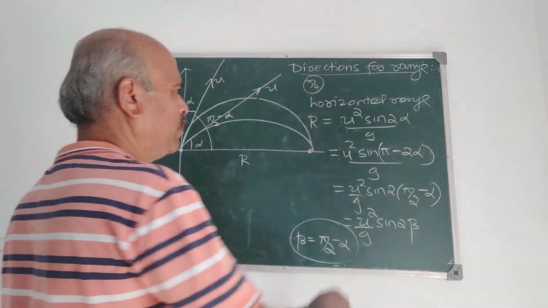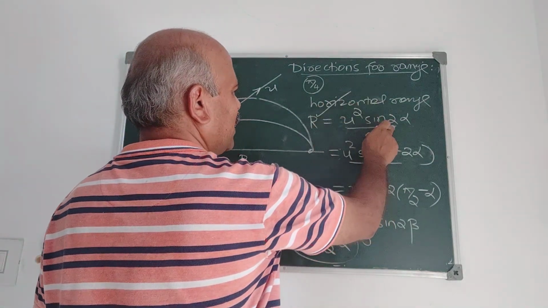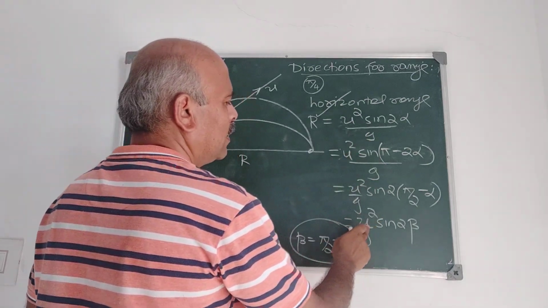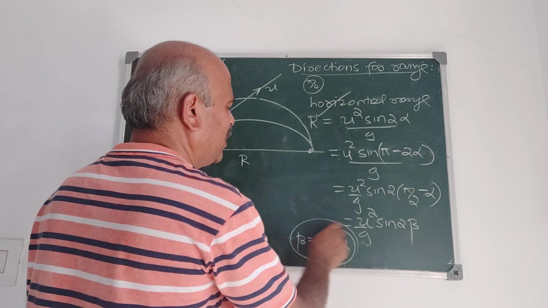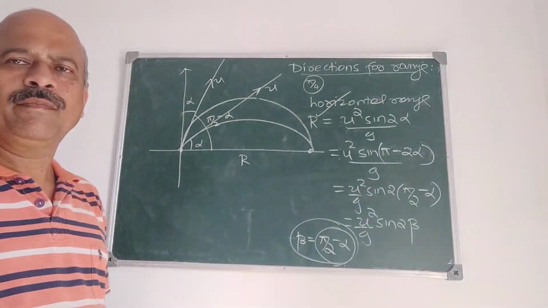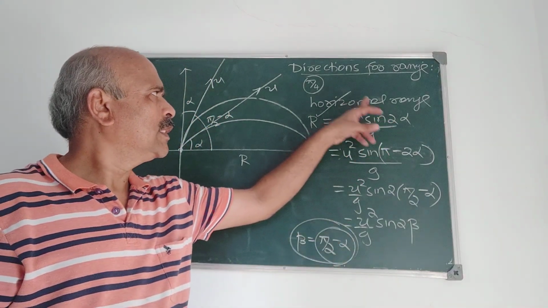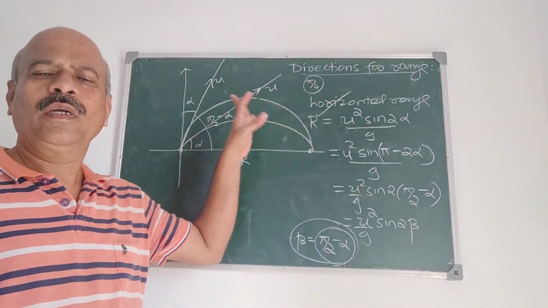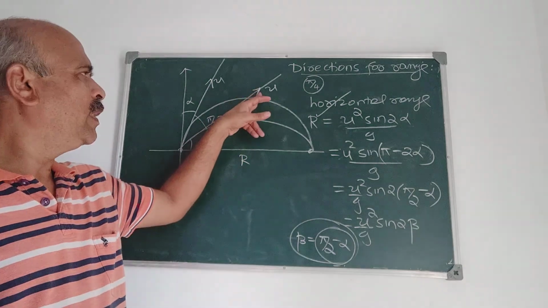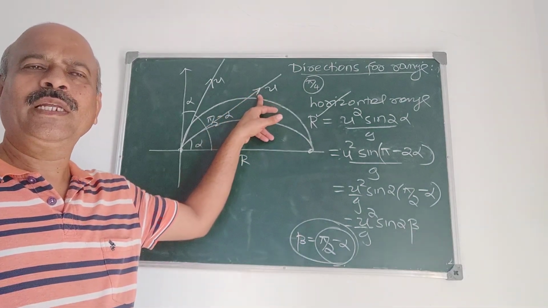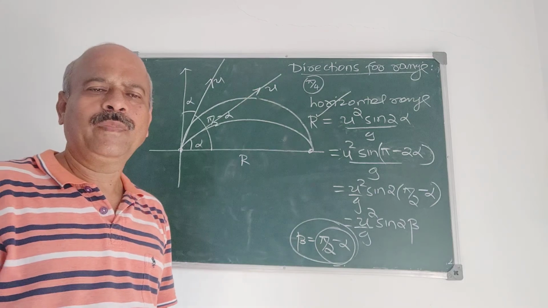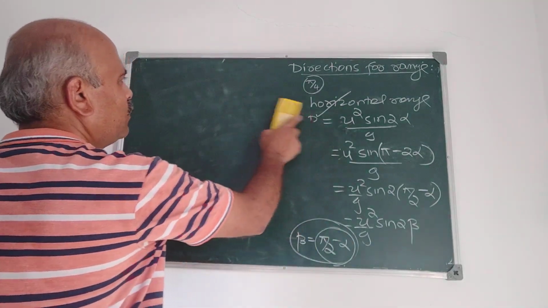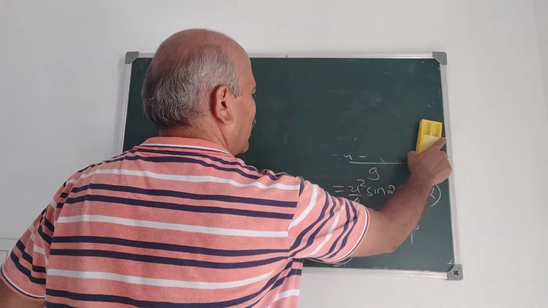Now what do you get? Horizontal range is u square sin 2 alpha by g. It is also same as u square sin 2 beta by g. But what is beta? Pi by 2 minus alpha. Therefore, alpha and pi by 2 minus alpha give the same horizontal range when the particle is projected with initial velocity u. Remember, this is an important concept.